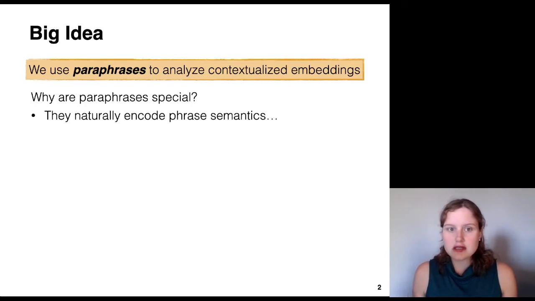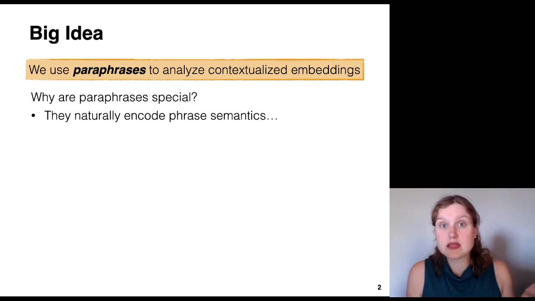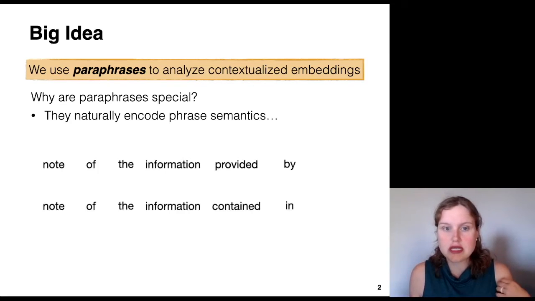So that raises the question, why are paraphrases special? What do they give us that other sources of data potentially don't give us? Well, the first thing that's special about paraphrases is that they naturally encode phrase semantics. So consider the following two phrases that are paraphrases. The first phrase says, "note of the information provided by," and the second phrase says, "note of the information contained in." Because we already know that these two phrases are paraphrases, we can assume that the semantics of these two phrases are essentially equivalent or very, very close to equivalent.